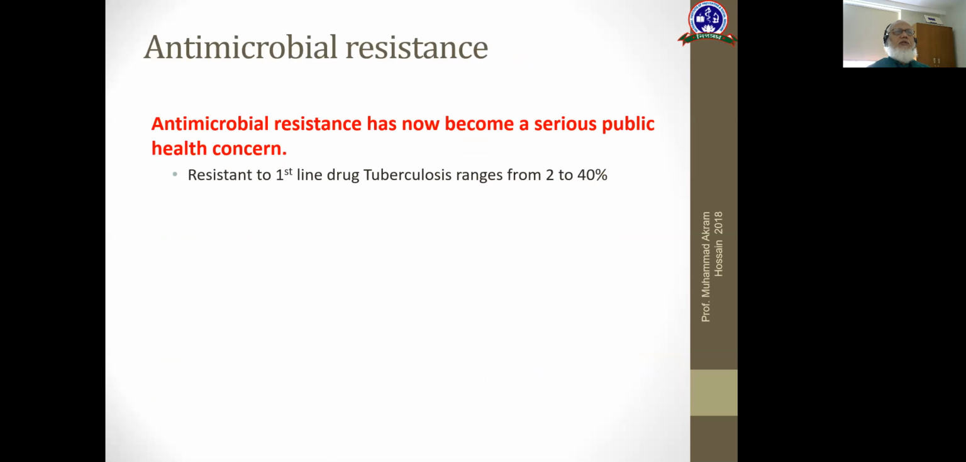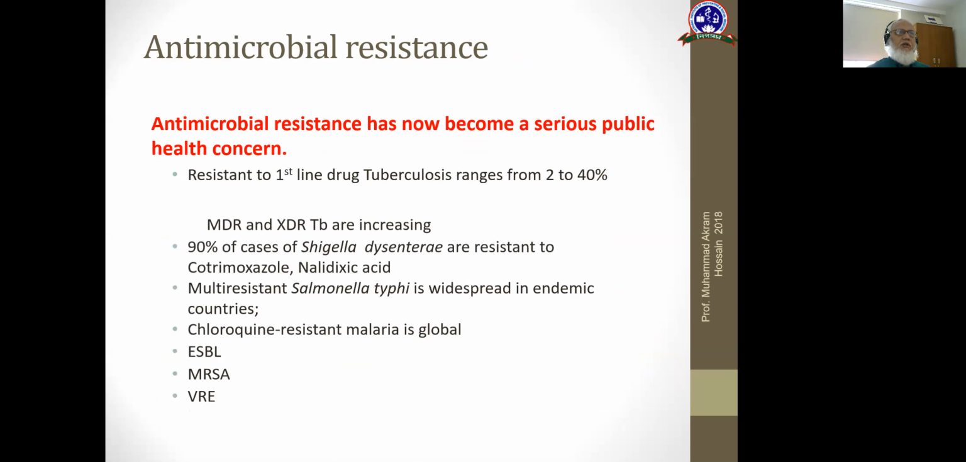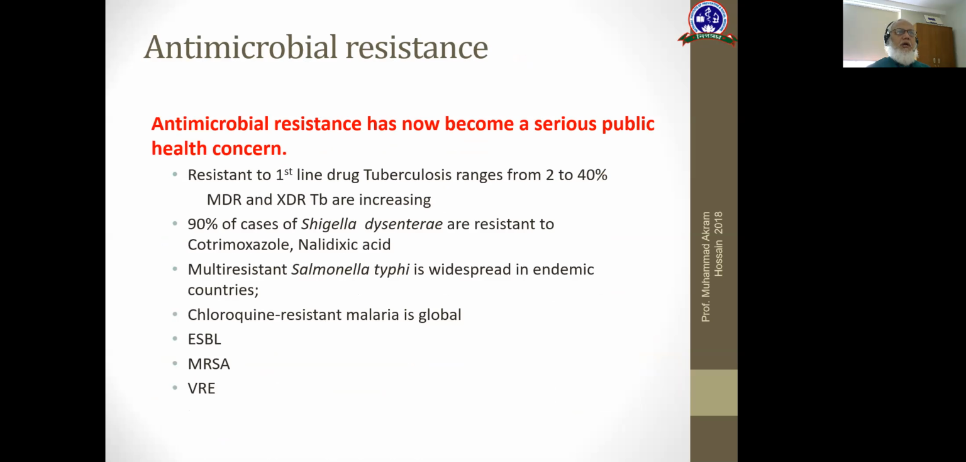Antimicrobial resistance has become a serious public health concern. Resistance to first-line drugs of TB ranges from 2 to 40% in many countries. MDR and XDR TB are increasing. 90% of cases of Shigella dysentery are resistant to cotrimoxazole and nalidixic acid. Multi-resistant Salmonella typhi is widespread in endemic countries. Chloroquine-resistant malaria is global. There is ESBL, MRSA, and VRE.